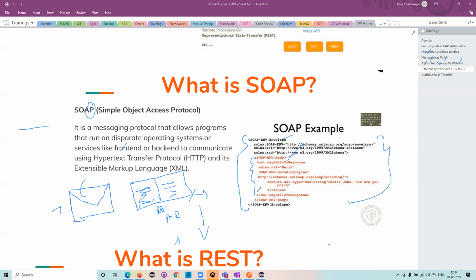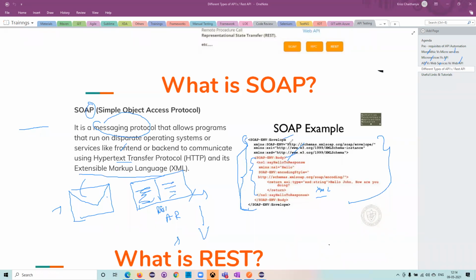This is a little bit difficult to understand. So the basic definition: it is a messaging protocol, it communicates over the HTTP protocol, and all this data is in XML format. How will we know XML? XML means Extensible Markup Language.